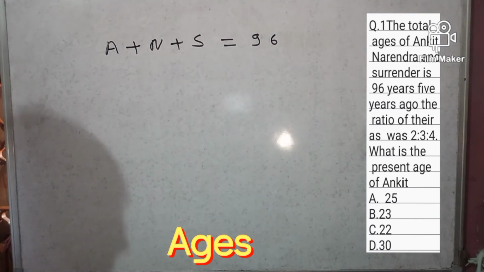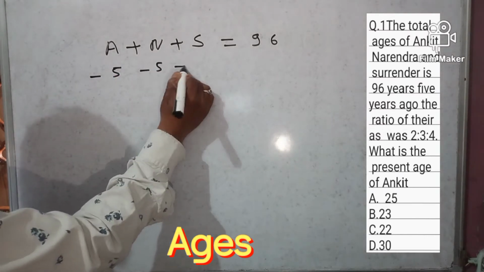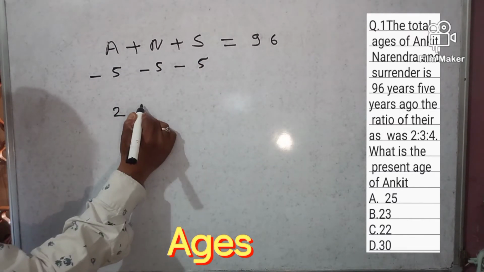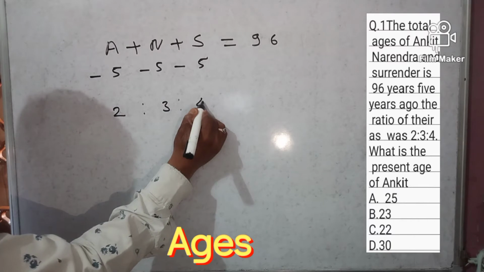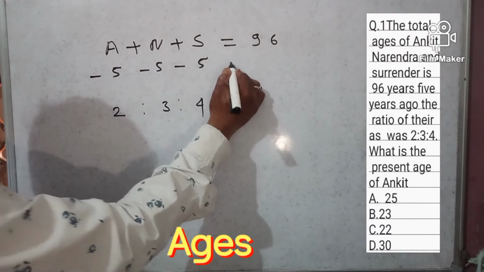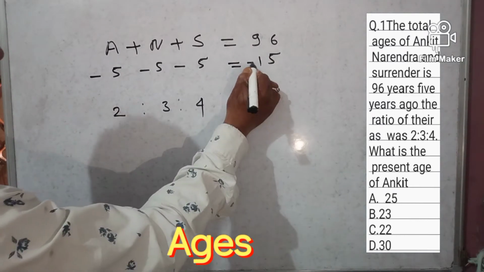5 years ago, it means we have to subtract 5 years from every person, right? And the ratio was 2:3:4. So minus 5 and minus 5 and minus 5 is minus 15.